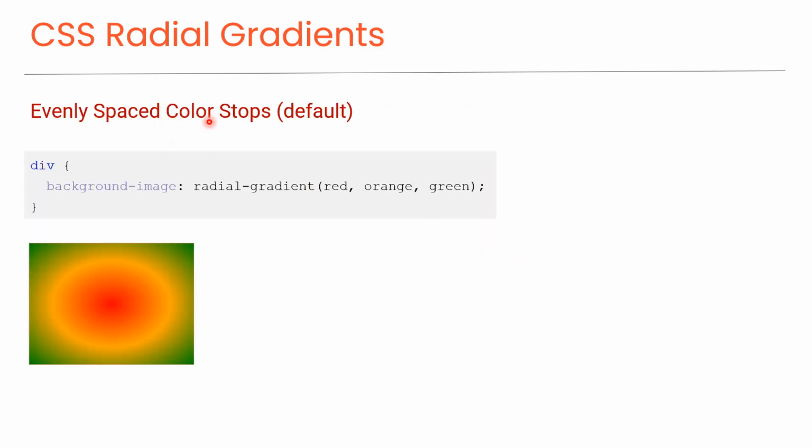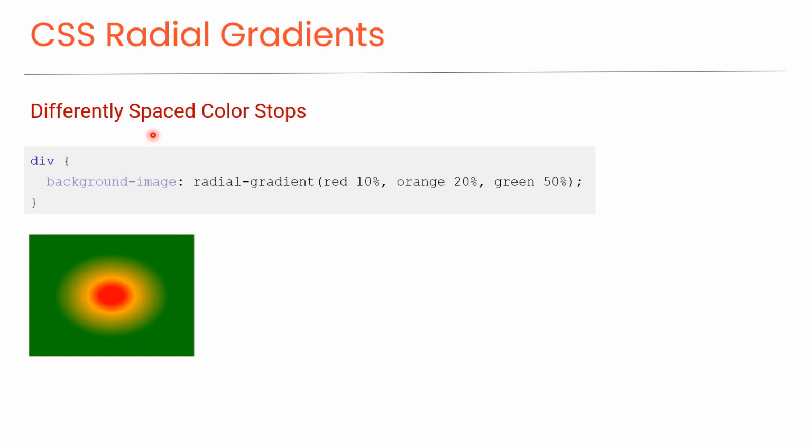Evenly spaced color stops, which is the default. This example illustrates a radial gradient with color stops that are evenly distributed, as you can see in this preview. Differently spaced color stops. This example demonstrates a radial gradient with color stops positioned at varying intervals, as you can see in this preview.